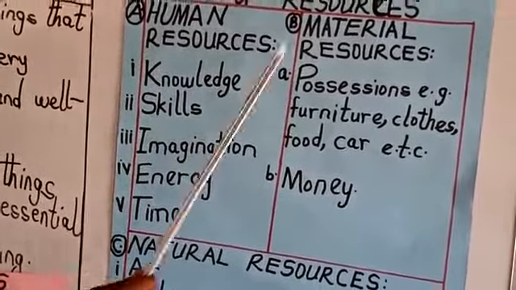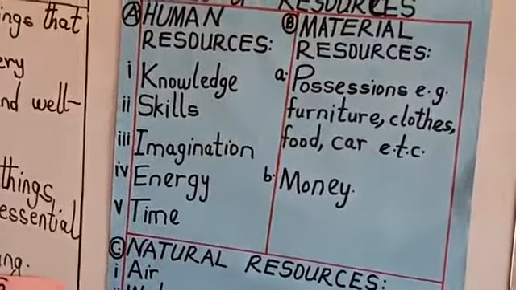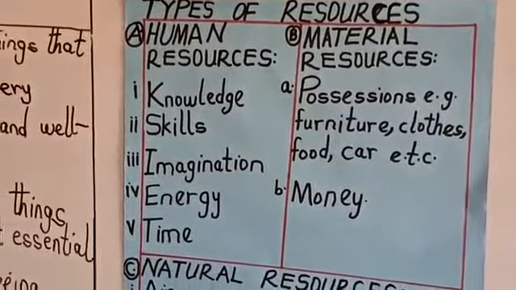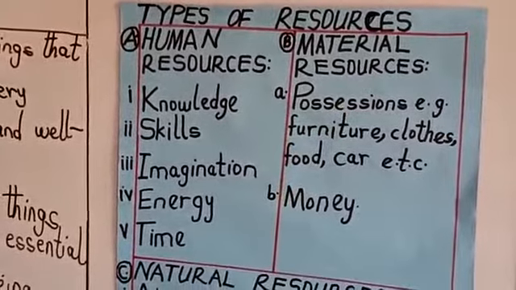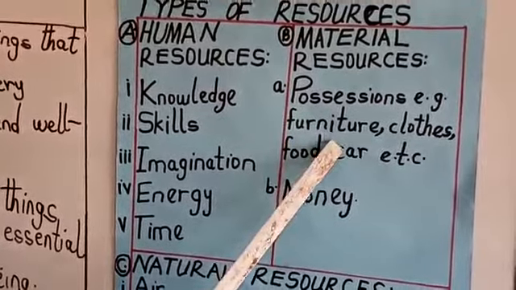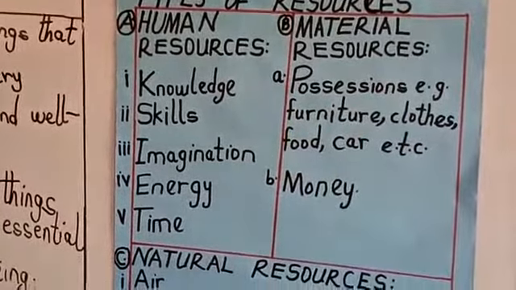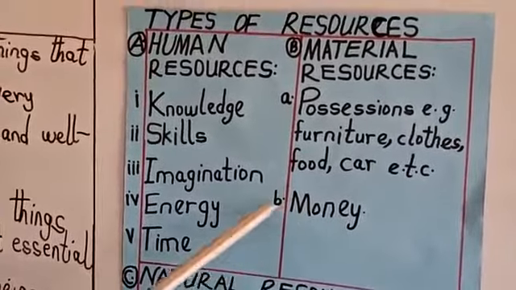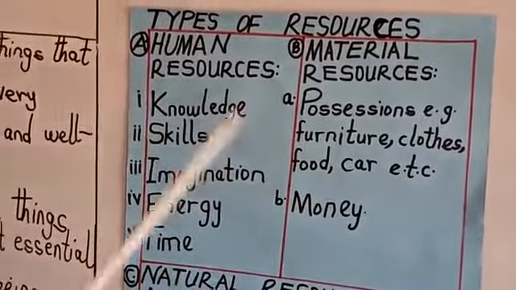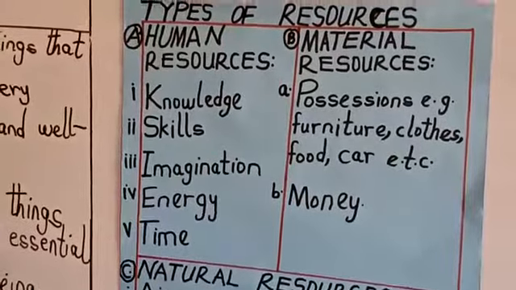We also have material resources. These material resources exist outside human being. Example of that is possessions, like what we acquire: furniture, clothes, food, car, etc. Also money. Money is what we also acquire. So it's under material resources.